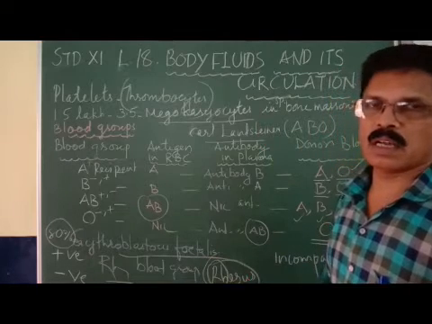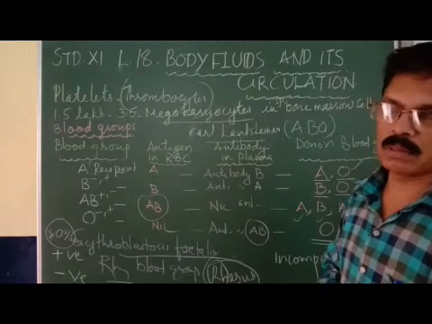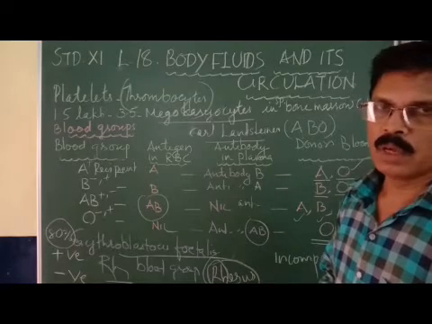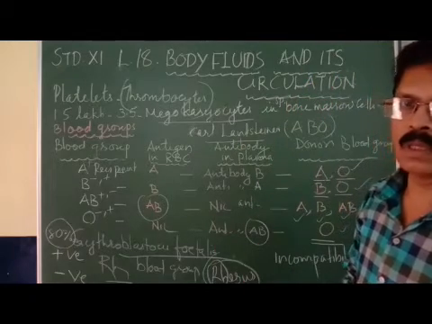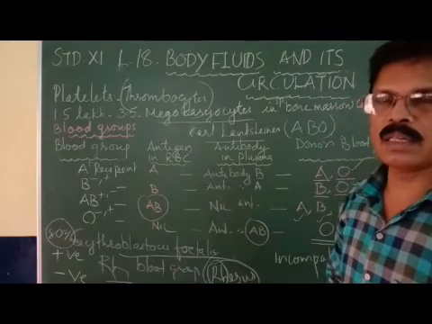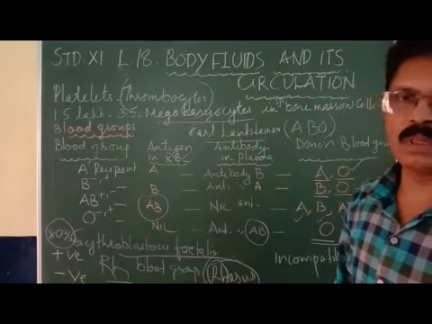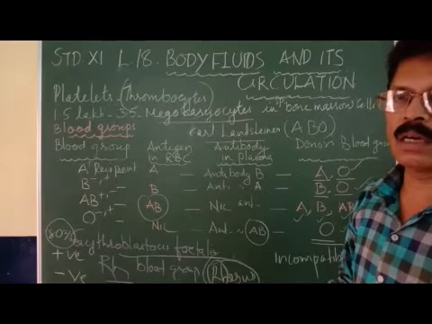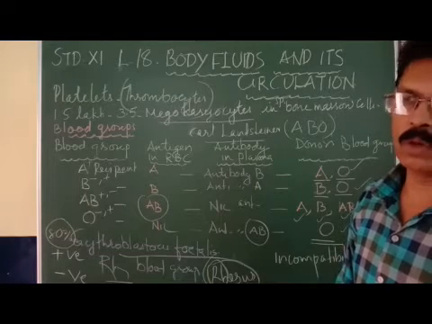If the mother's blood is Rh negative and the fetal blood is Rh positive, the fetus in the womb of the mother is Rh positive. During the first delivery of the baby, Rh positive antigen from the fetal blood may mix with the Rh negative blood of the mother. So the mother's body will identify this Rh antigen and start producing Rh antibody. By that time the first baby has been delivered, but in the mother's blood, Rh antibody will be formed over time.